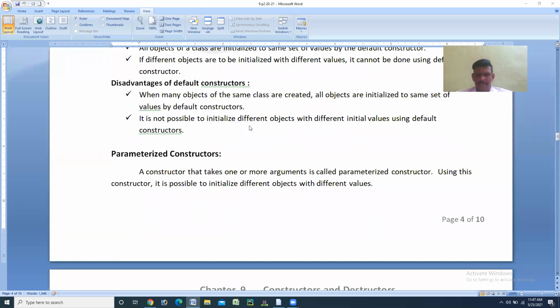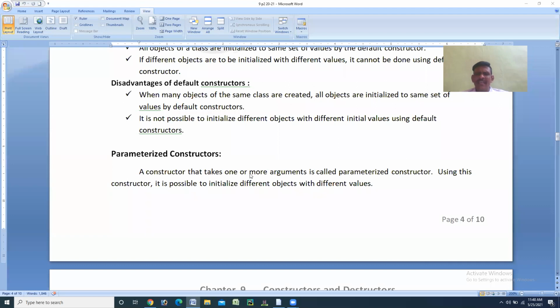Parameterized constructors. So a constructor that takes one or more arguments is called a parameterized constructor. There is a difference here. As you studied, a default constructor is a constructor that does not have any arguments. But a parameterized constructor is a constructor that has one or more arguments. This can be stated like this also: a constructor with arguments is called a parameterized constructor. A constructor with one or more arguments is called a parameterized constructor.